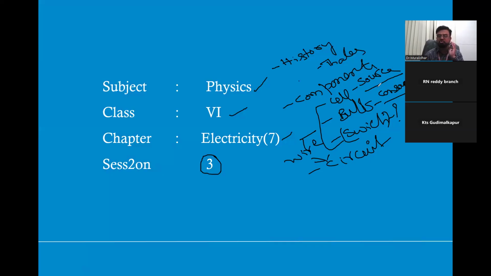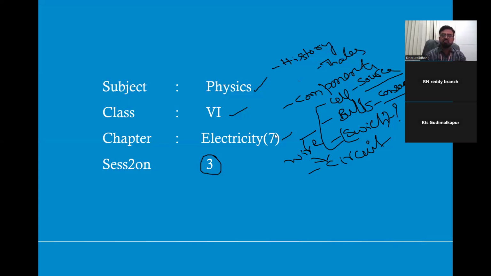In every household, all our electrical appliances, either a TV or computers or AC or a fan or tube light, refrigerator, geyser, all these are connected through cable only. We cannot see the cable outside because it is concealed inside the wall through plastic pipes. Like that, all these appliances are connected through a cable. So that's called the circuit. All the electrical appliances connected through a cable is called an electric circuit.